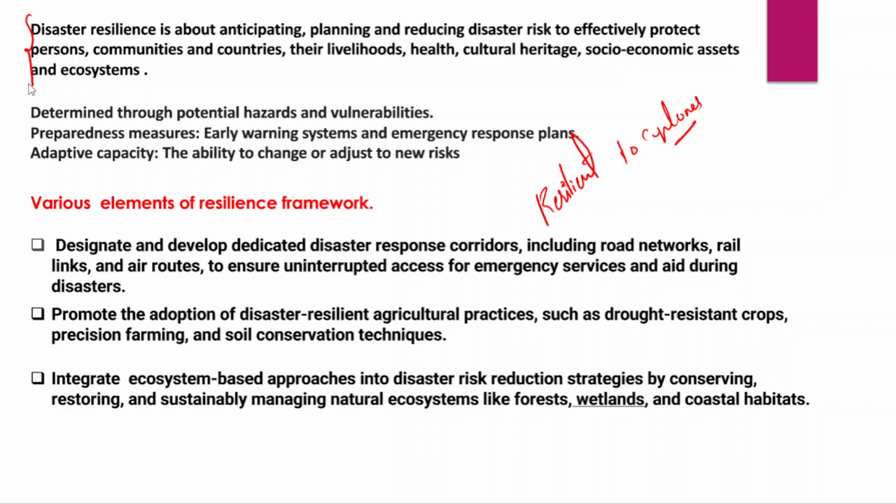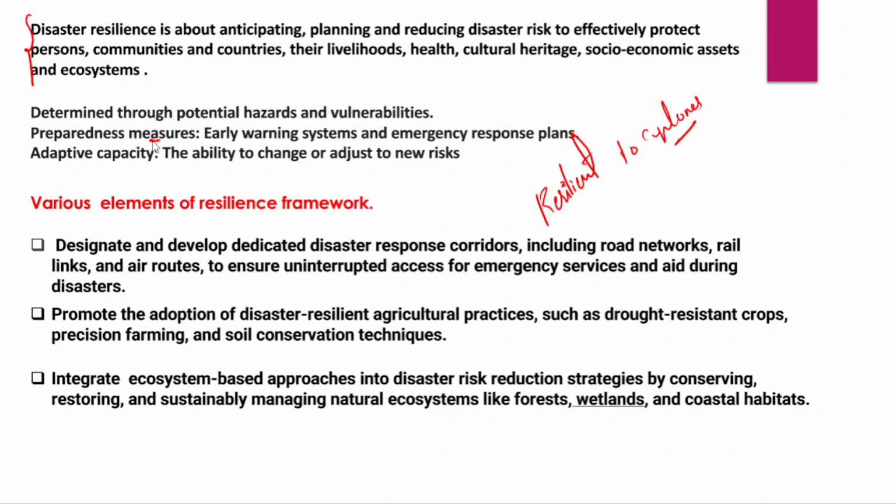And in fact the disaster resilience of any region can be determined through the potential hazards of those disasters and also the vulnerabilities because of these disasters. And disaster resilience can also be determined by the preparation or preparedness measures, because preparedness is also an integral part of disaster management.